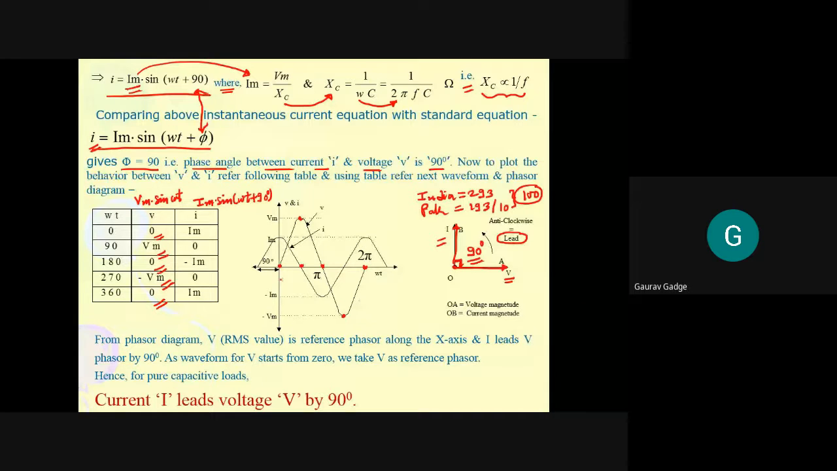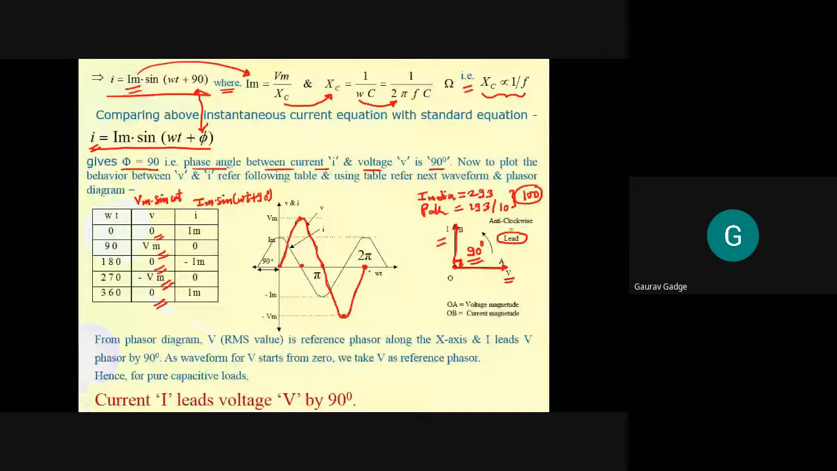So how is this voltage changing? Voltage is changing in the same way as the waveforms which we have seen in the previous two cases. The voltage curve goes in the same pattern: V is 0, maximum, 0, negative maximum, 0.